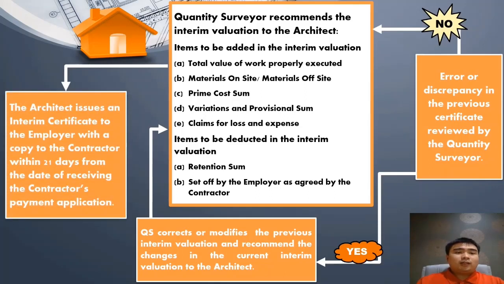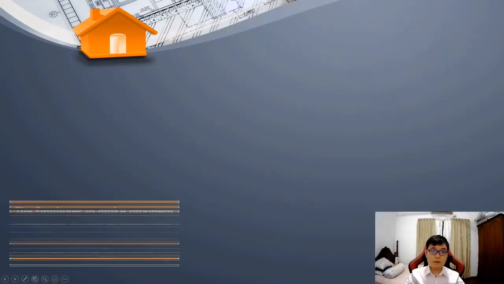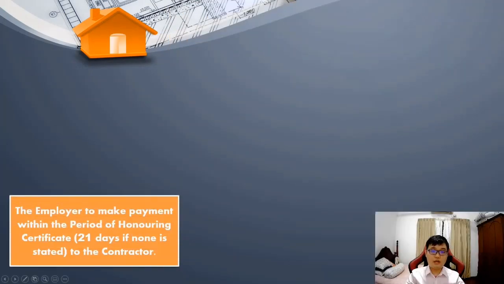Afterwards, the architect will issue an interim certificate to the employer with a copy to the contractor within 21 days from the date of receiving the contractor's payment application. Upon receiving the interim certificate issued by the architect, the employer is obliged to make the payment according to the amount certified to the contractor within the period of honoring certificate. If none is stated, it is 21 days from the date of the certificate, based on clause 30.1.